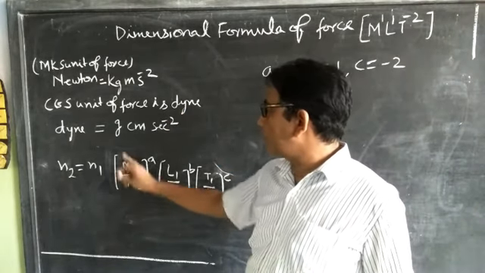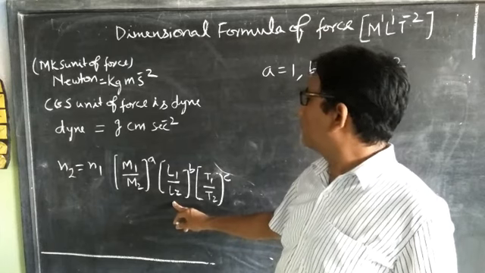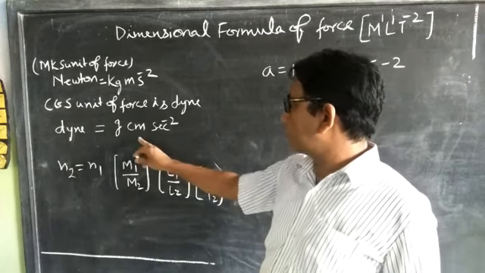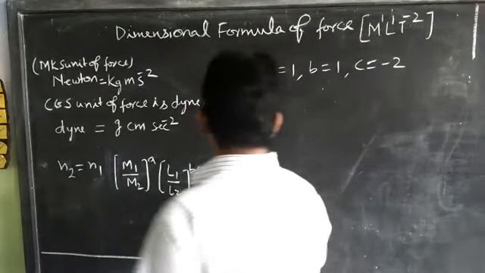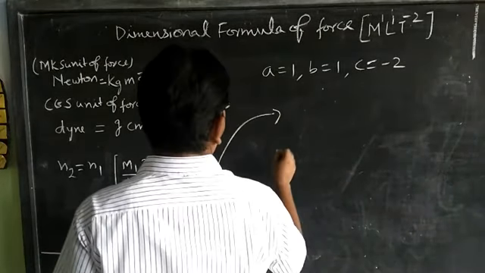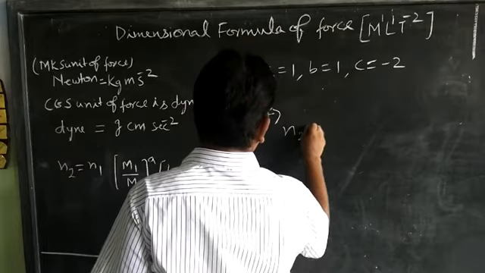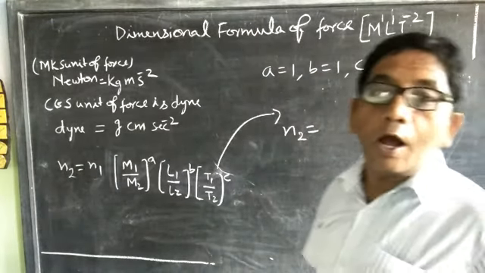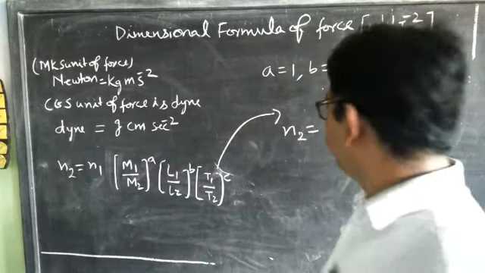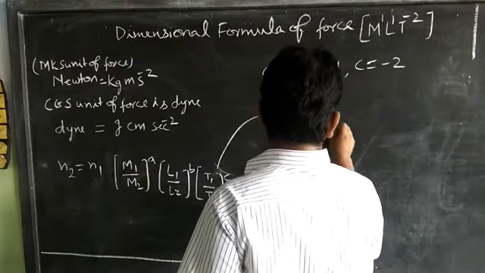Similarly, in place of M2 1 gram, in place of L2 1 centimeter and T2 is equal to 1 second square. N1 is 1 Newton and N2 is how many dyne in 1 Newton.